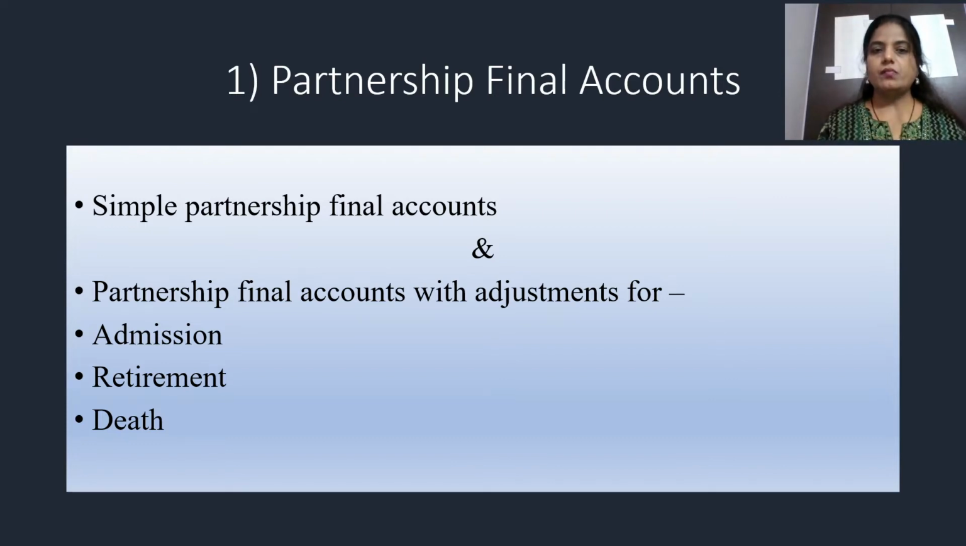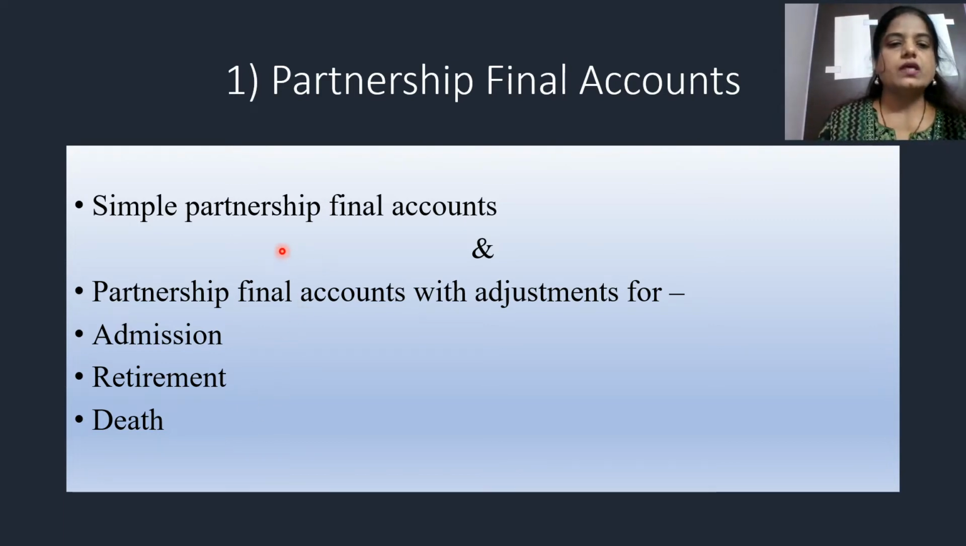In that particular sum, along with the regular adjustment, you might find a new adjustment which could be based on either a partner being admitted into the firm, or a partner retiring, or the death of a partner. And one more thing I would like to tell you is that we are not going to have all three types of adjustment, admission, retirement, or death, in a particular sum. Either we will have an adjustment based on admission or retirement or death. Means at a time only one adjustment we are going to have.